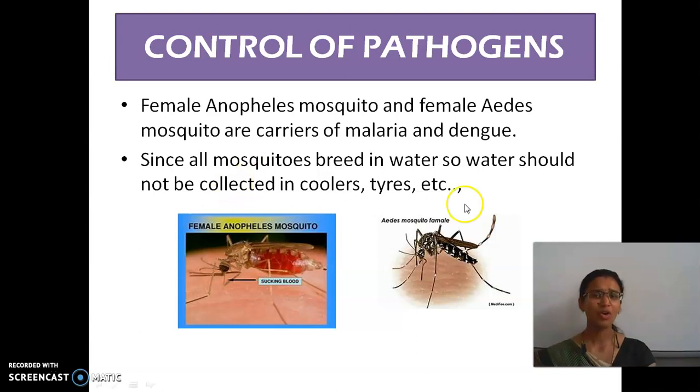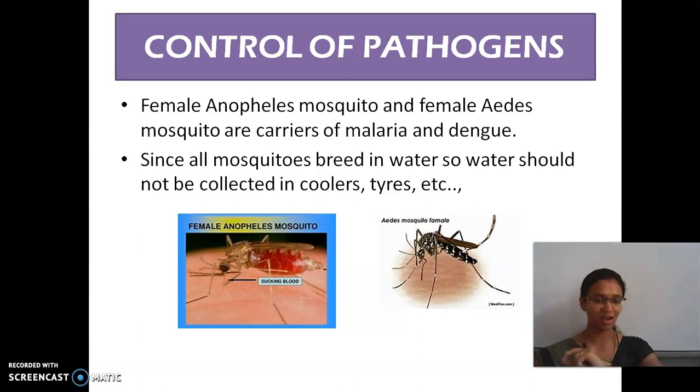Then, how to control these pathogens? Female Anopheles mosquitoes and female Aedes mosquitoes are carriers of malaria and dengue. Male mosquitoes do not bite; only female mosquitoes bite. When a female mosquito bites a person who is infected by disease, it sucks blood.